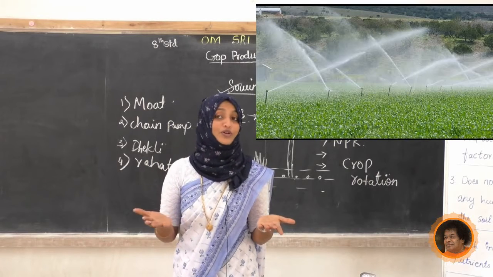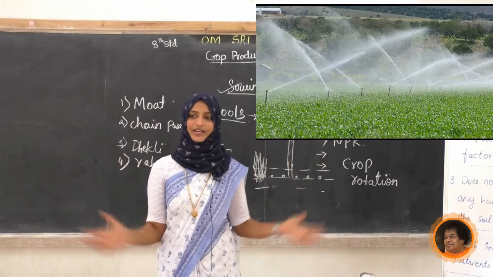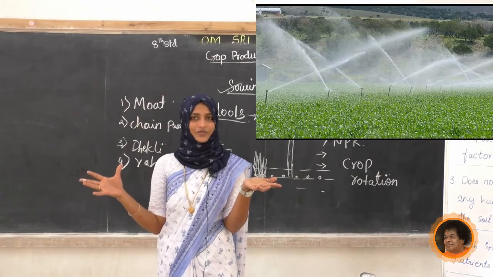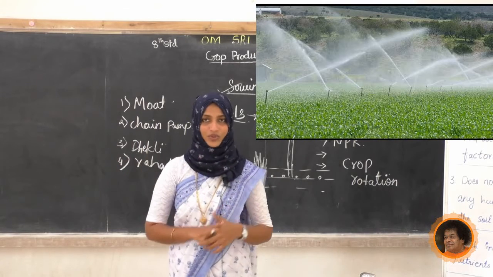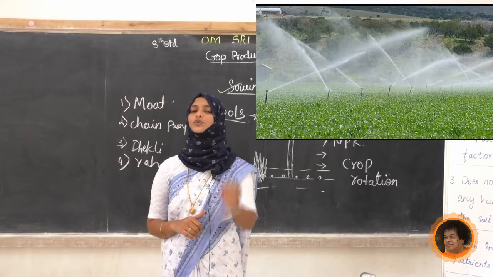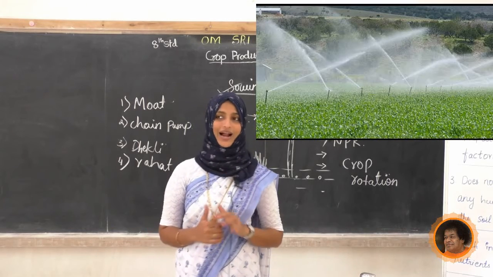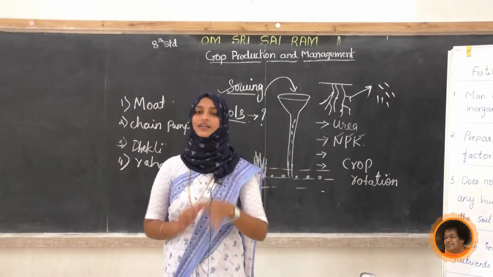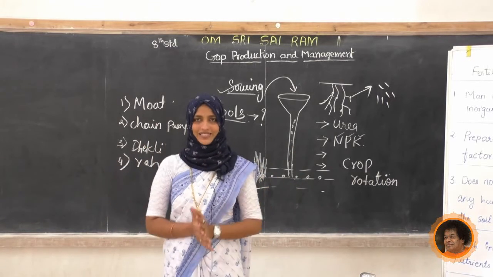So if you have enough water, you can use this one. Once you are ready, you can just switch on and the water supply will occur continuously. It is a very easy method for us, but the water loss is more. So if you have more water, you can do that. It is very suitable for the arecanut plantation, but it is very difficult to implement in our paddy field. We can't choose the sprinkler system for all, only for some.